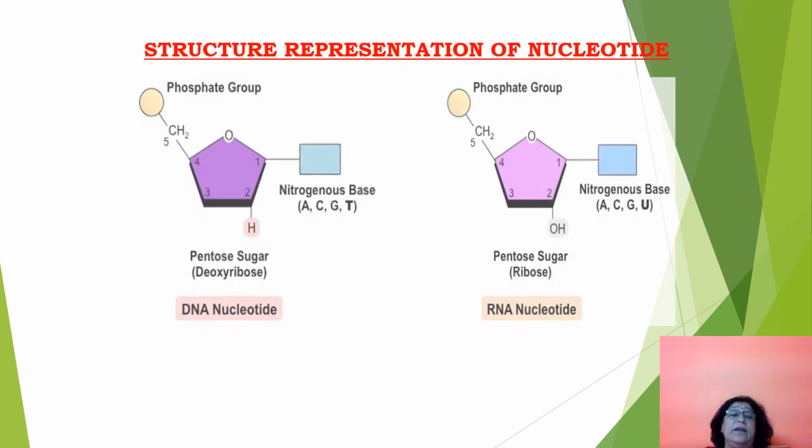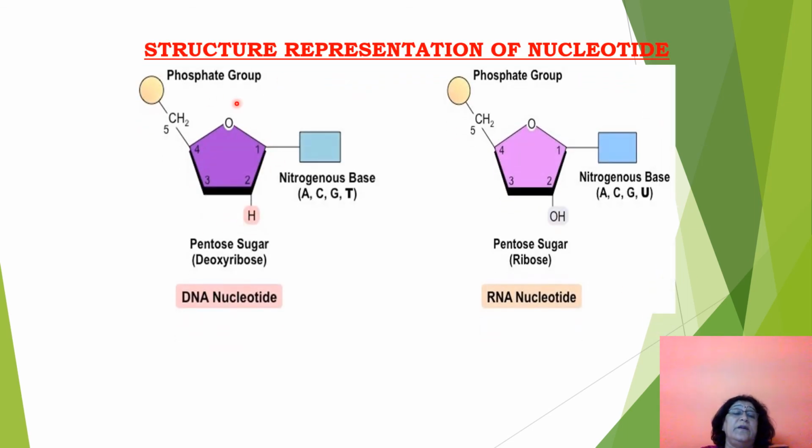Now see how they are linked. So this is the pentose sugar, let's say a DNA nucleotide. It is made up of pentose sugar, 2-deoxyribose sugar. So in the second carbon, one oxygen is less as compared to ribose sugar. Then on the first carbon, OH was on the top, H was below. So through OH, it links to the nitrogenous base.